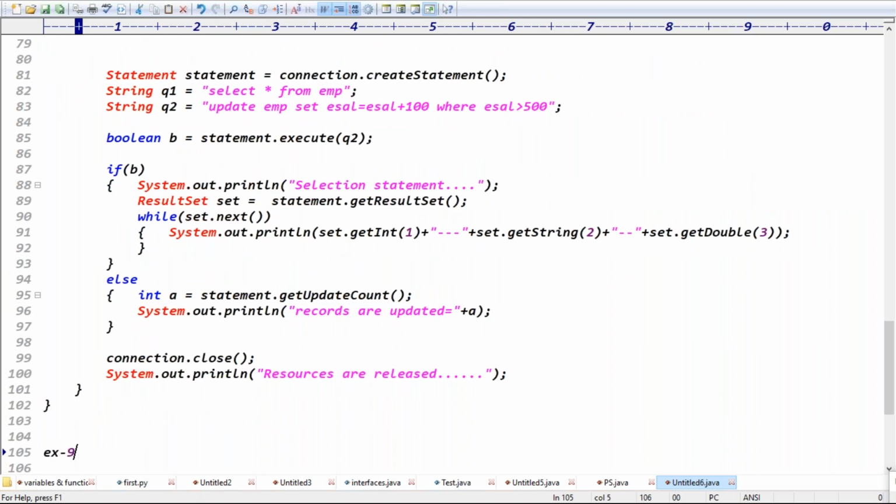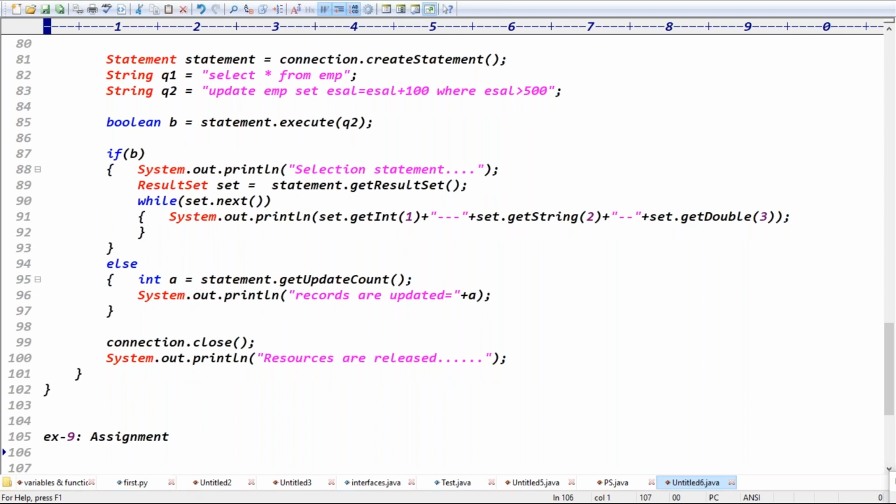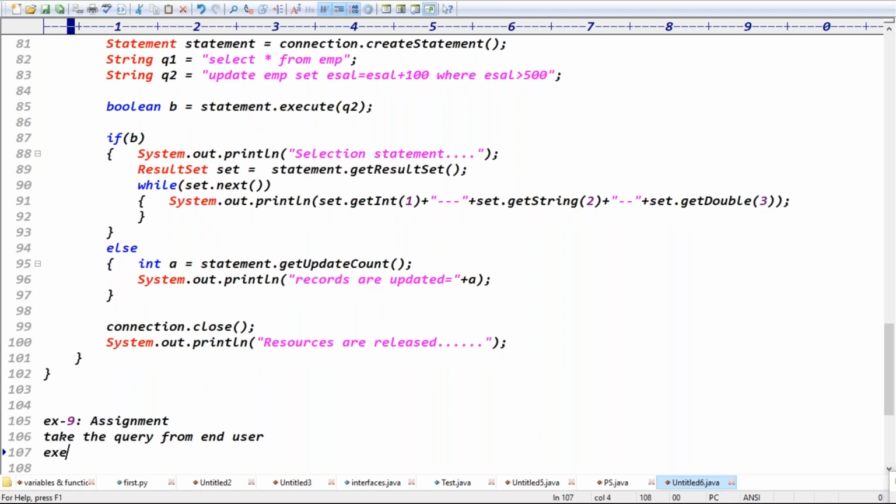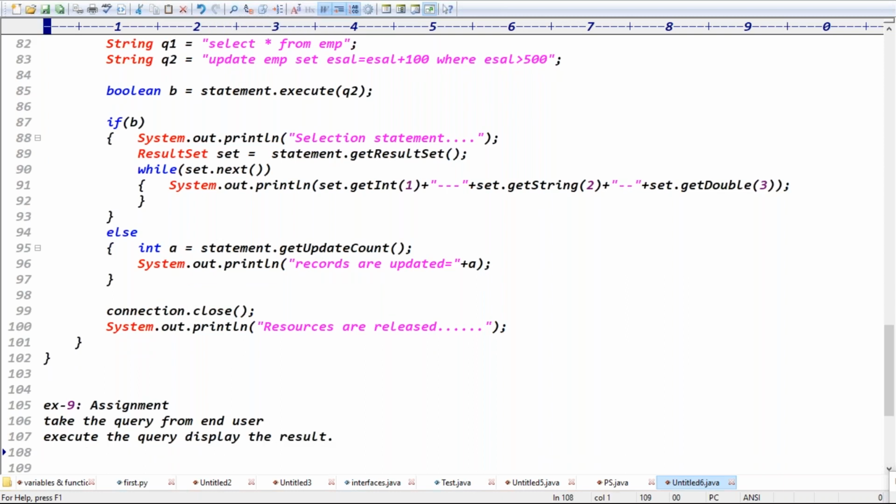For the 9th example, try to complete the assignment. The assignment is to take the query from the end user, execute the query, and display the result. Take the query from the end user, but we don't know which query he enters, right? Execute it and display the result.